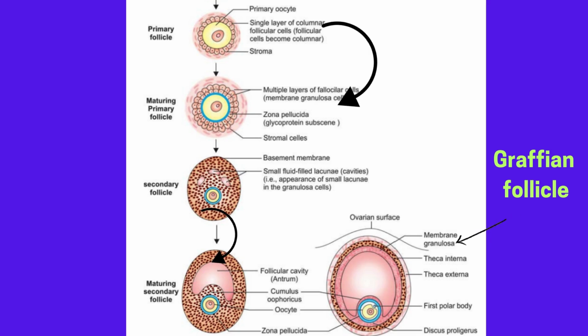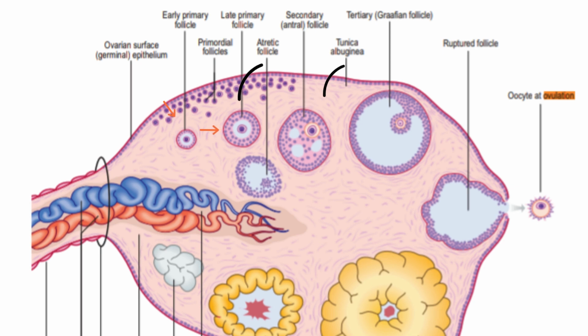This is the overall picture by which the primary follicle develops into the fully developed Graafian follicle. This is all about the follicular phase. You can see here the primordial follicles at first develop into early primary follicles, then late primary follicles, which develop into secondary or antral follicles, which finally develop into tertiary or Graafian follicles. Now, this Graafian follicle is ready to undergo ovulation.